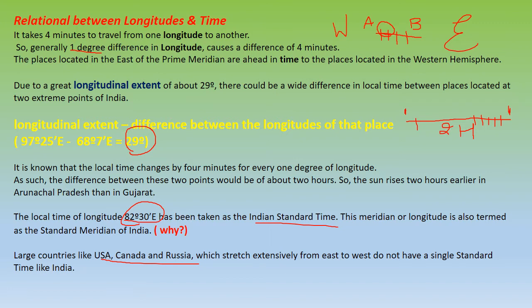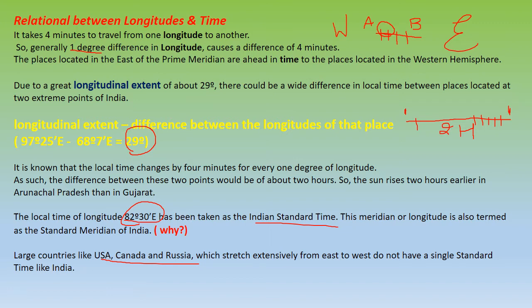So the places which are located in the east direction, if this is your east and this is your west, will be moving ahead in time compared to the western hemisphere. Why? Because the sun rises in the east. If you see our country also, from Gujarat here to Arunachal Pradesh here, there is a huge longitudinal gap, a huge gap in kilometers. They are very far off.